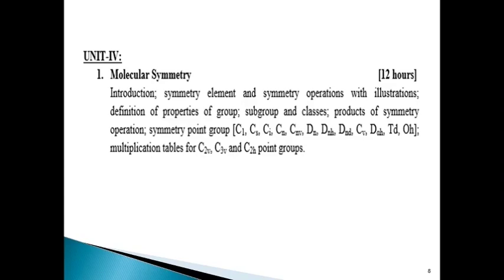Td and Oh means tetrahedral and octahedral respectively, etc. And after this detailed study of all subtopics, at last we will learn to construct the multiplication tables for 3 point groups, namely C2v, C3v and C2h point groups, which are in our syllabus.